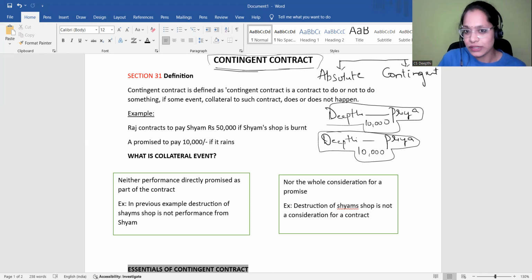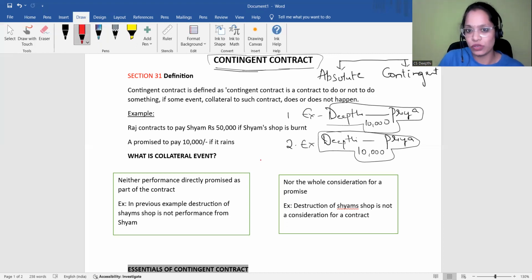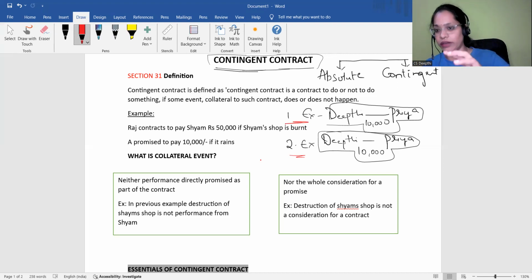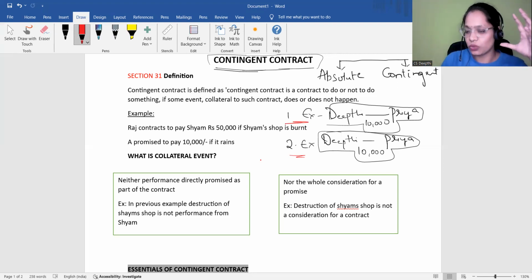So the first example, whatever I have stated here, is a contingent contract. And the second example is a conditional contract because here this is my part of performance I have to make. But in the first example, that is not my performance, and that is not even my consideration. Only if it rains does my obligation arise to pay 10,000 rupees to Priya. So it depends upon the happening or not happening of the event. That is the clear difference. I hope you understood the first and second examples. Then only you can get a clear idea about the contingent contract. Now, as you got to know the difference between conditional and contingent contract, let's understand the definition.